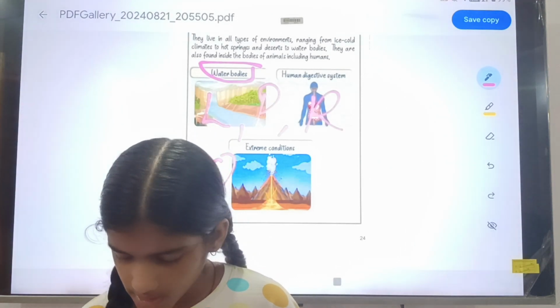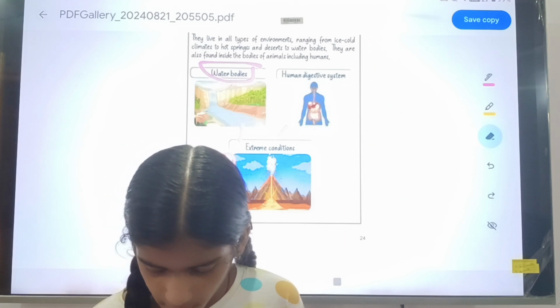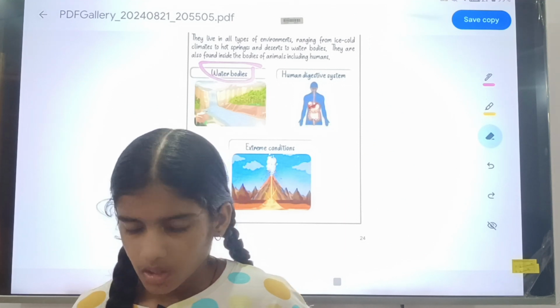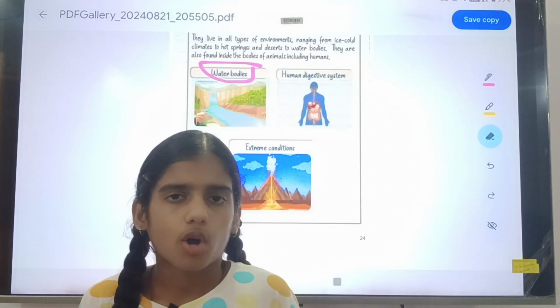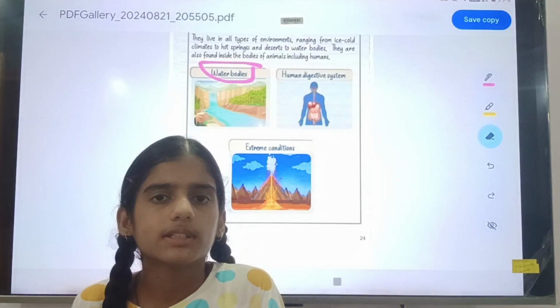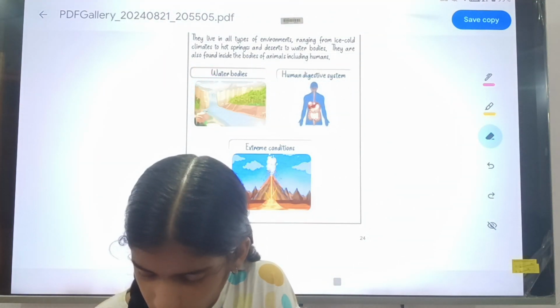In the water bodies, if anywhere it talks about water bodies, you can understand that it will be talking about lakes, ponds, rivers and oceans. Okay, so these are the water bodies.